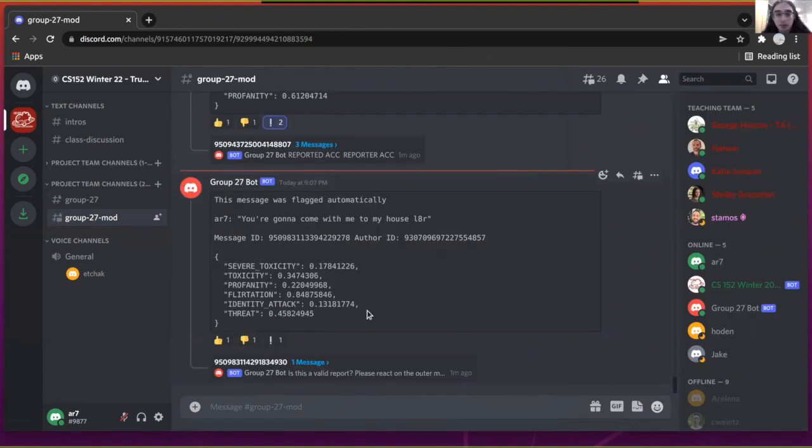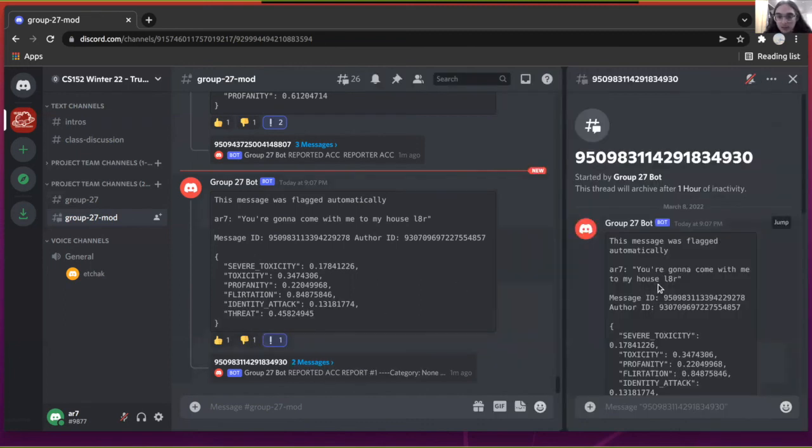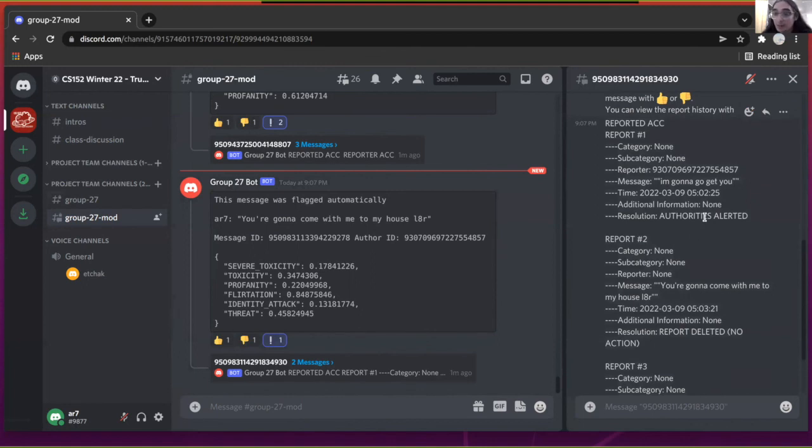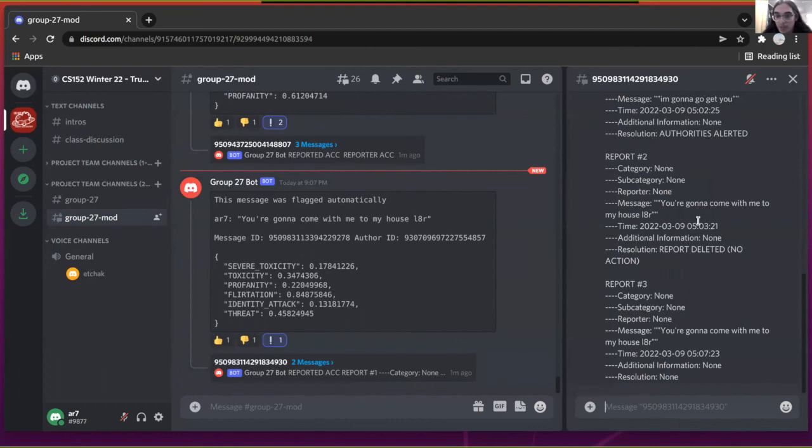Now, after sending a duplicate message, we can take another look at the reporting history itself, and we could now see the resolution of the reports for that user. Now, this is indicated by the report being finished and finalizing itself in our database so that we have all the relevant information that may be necessary. We could also see that the automatic reports here have no categories, as expected.